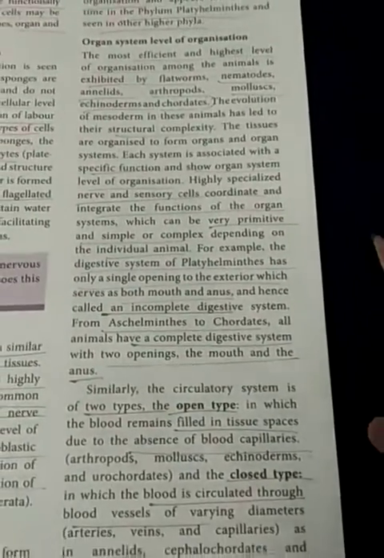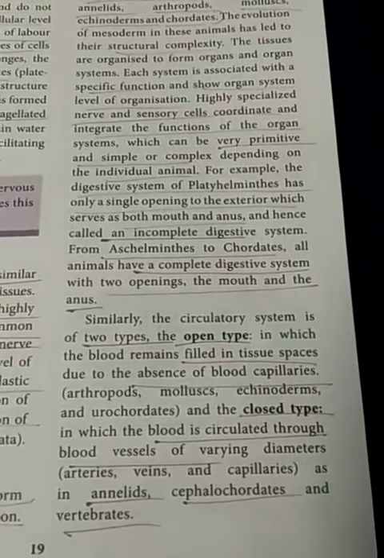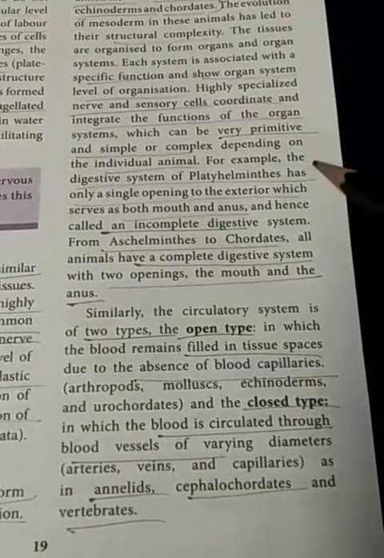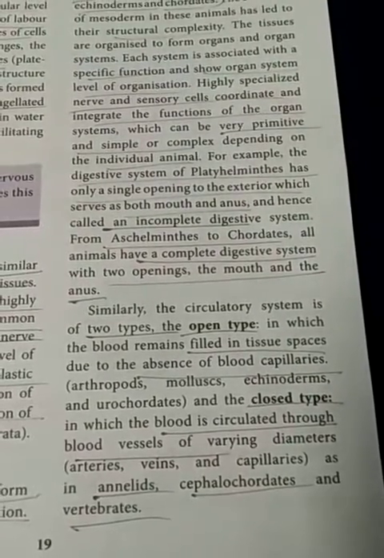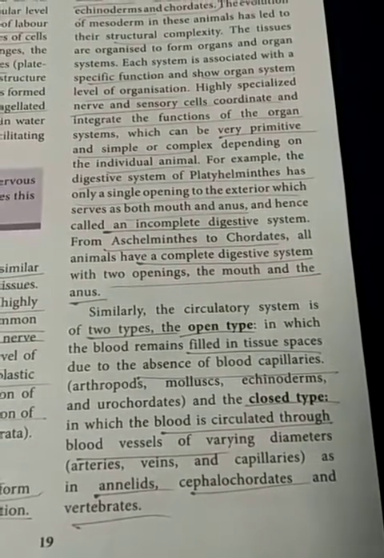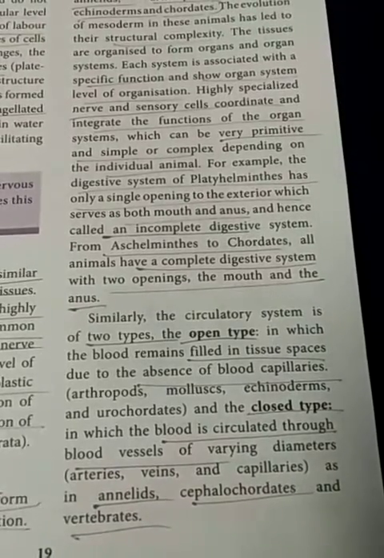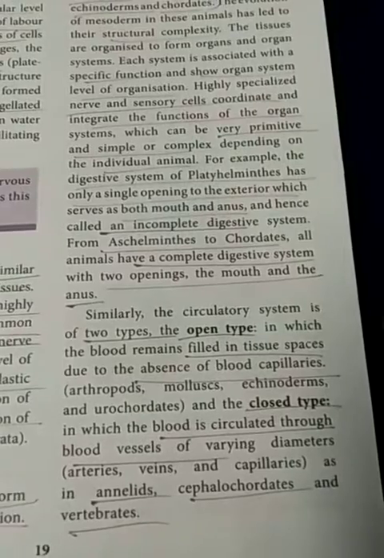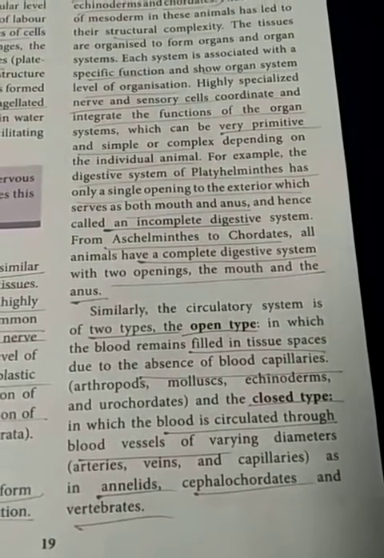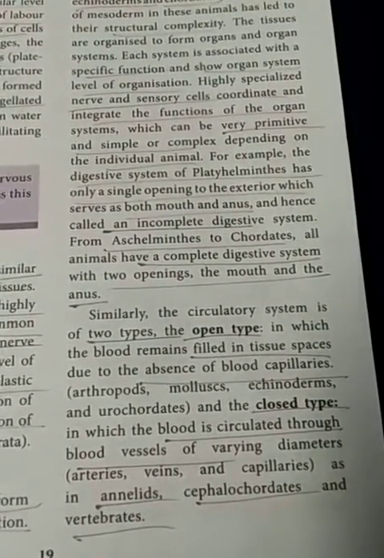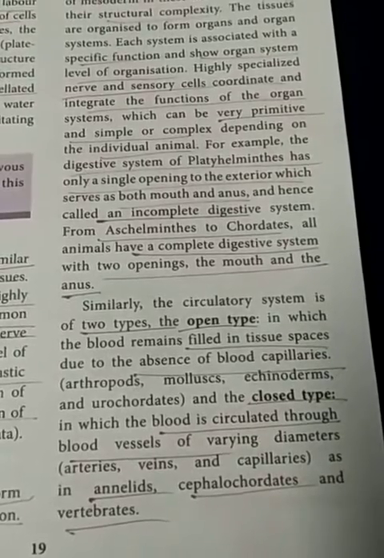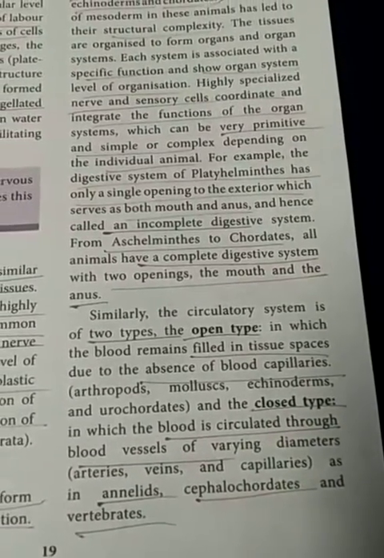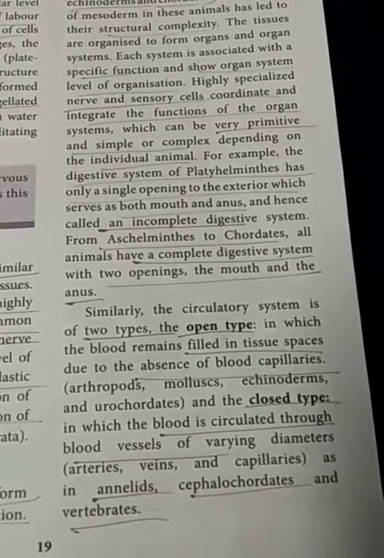Then in a complete digestive system, two openings are present. Through one opening, the food particles enter inside. Through another opening, the undigested food particles are sent out. That is known as the anus. Mouth and anus, like that, two openings are present. That is known as the complete digestive system. Aschelminthes onwards have a complete digestive system, while Platyhelminthes have an incomplete digestive system.